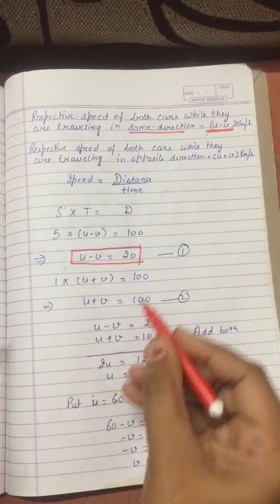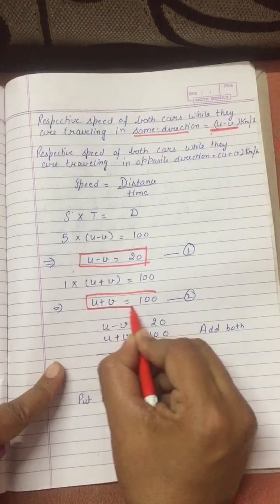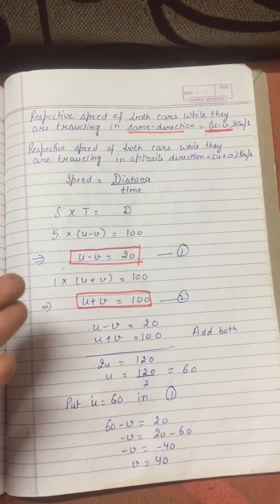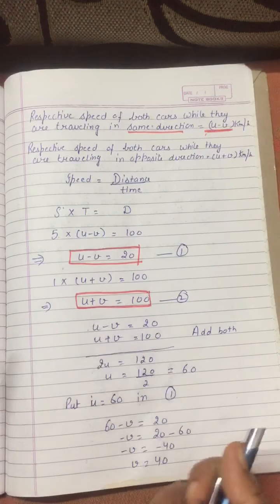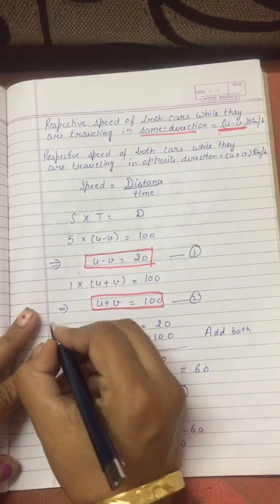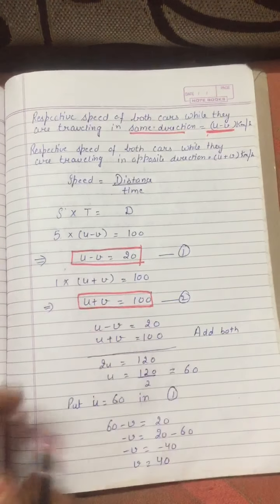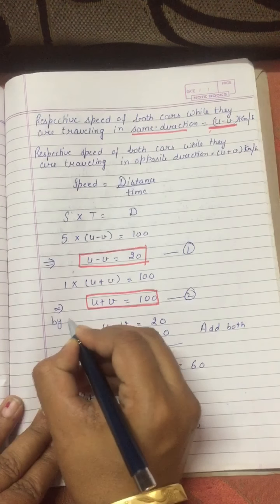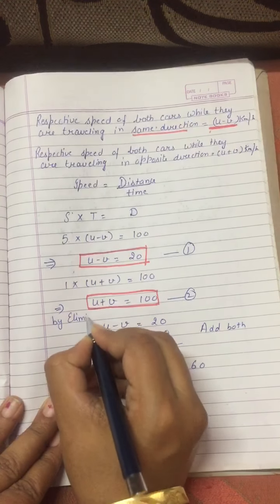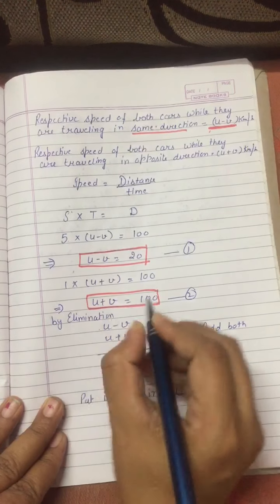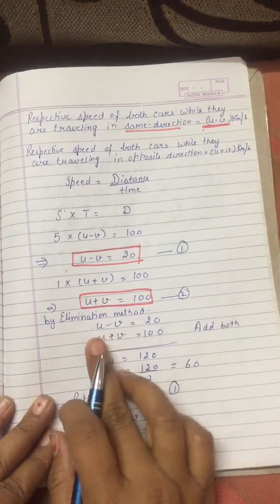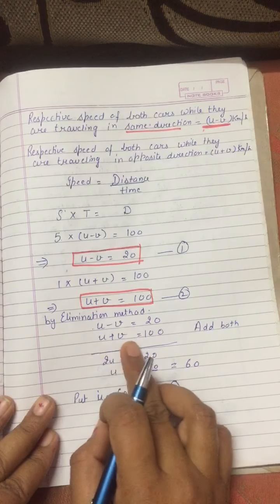There are two equations, first equation and second equation. You can apply any convenient method. We can see here the terms are the same, so I will apply the elimination method. By the elimination method, the first equation is u minus v equals 20, and u plus v equals 100.